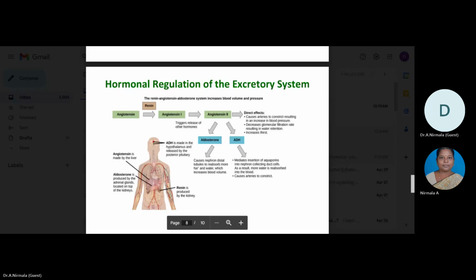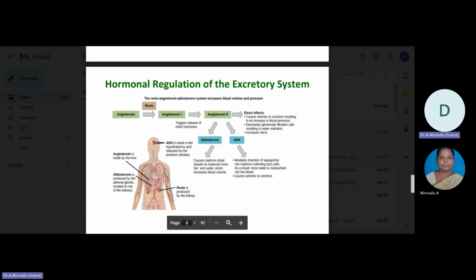Angiotensin functions as a hormone, and then it causes the release of the hormone aldosterone by the adrenal cortex, resulting in increased sodium reabsorption, water retention, and an increase in blood pressure.